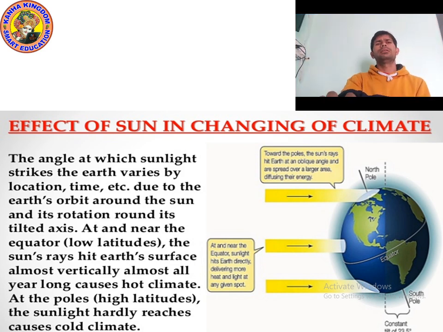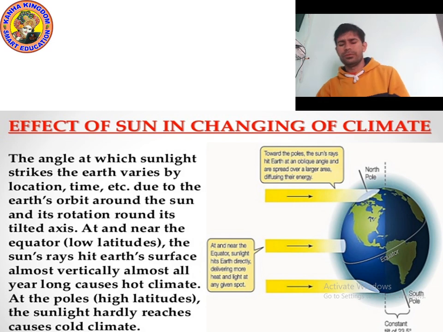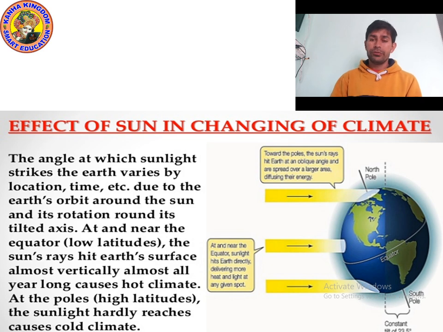And apart from these, we had gone through the definition of climate. So, what is climate? Climate of a place we can define as the average weather condition.